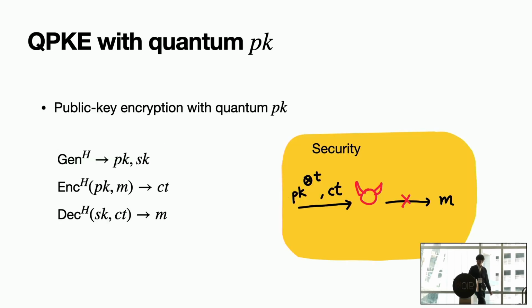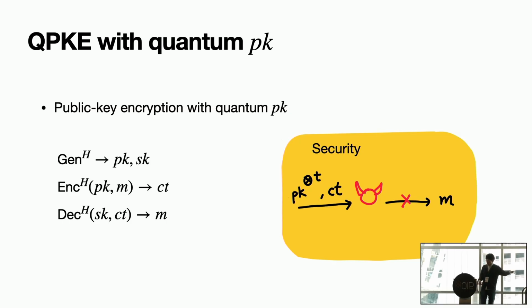Okay? So first of all, we have to define the security, because now the public key is quantum, but there's some caveat. For example, you use a quantum key to do encryption, and the key might just disappear. So you have to have access to multiple keys to make the scheme meaningful. But that also means the adversary should have the power to get access to multiple copies of the keys.